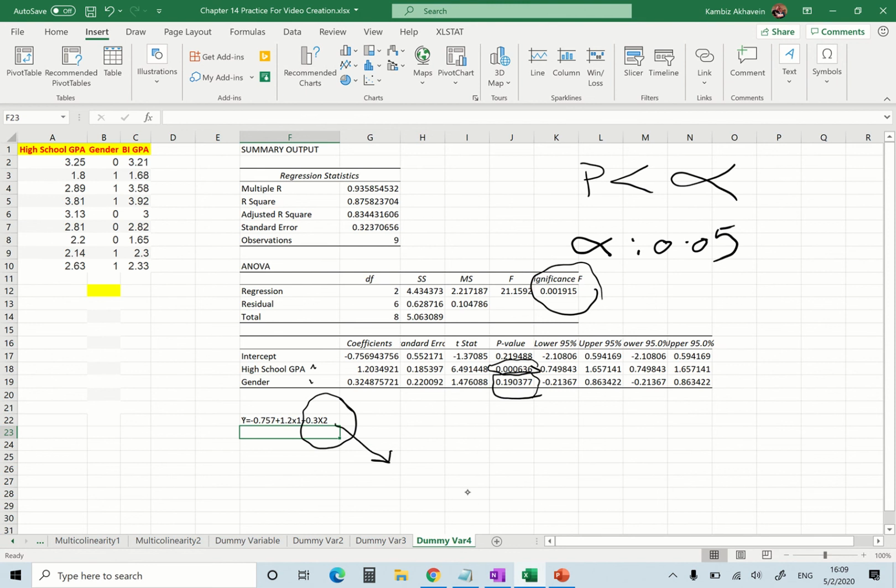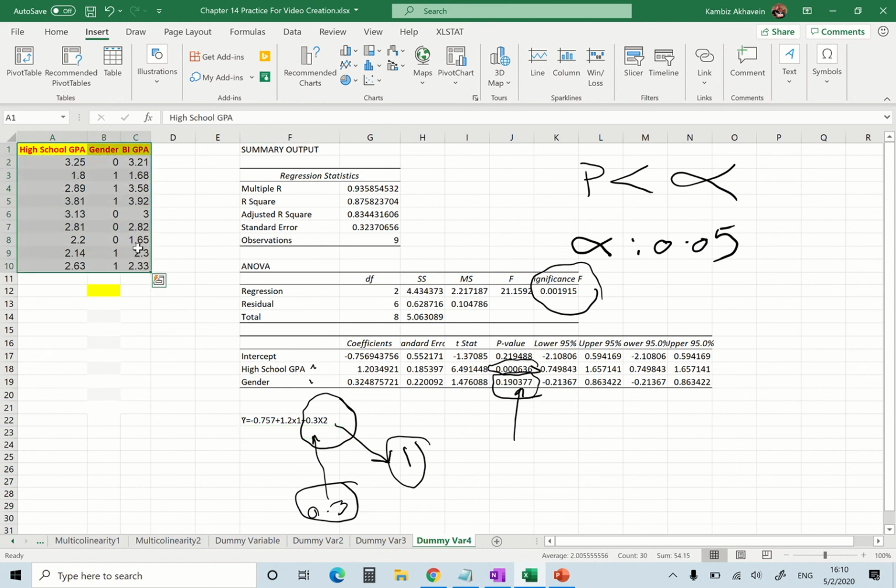I would say I always put a 1, right? So this basically is saying that a female would have 0.3 more GPA than a male, because we assume female is 1. If your gender is female, you are expected to have 0.3 more GPA. However, this shows that it is not significant. So I need to go ahead and get rid of gender and do the problem one more time.